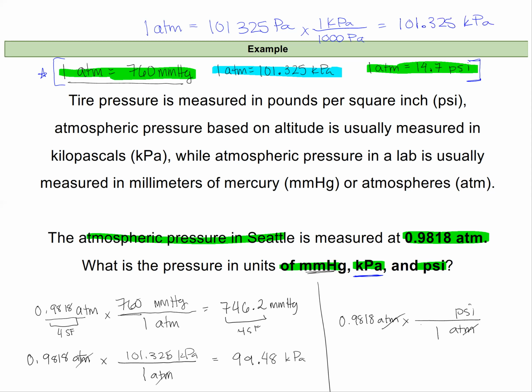So 1 atmosphere will equal 14.7 psi. And psi is typically the pressure units that you use when you are filling up a tire on your car or on your bike. And so I get 14.43 psi.